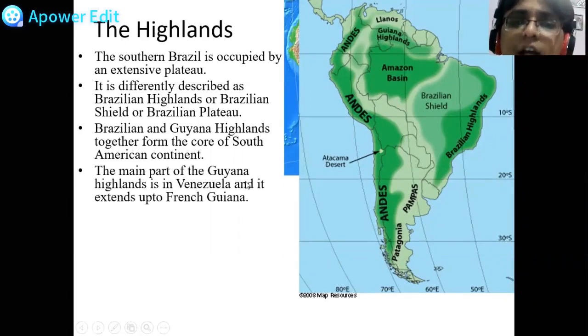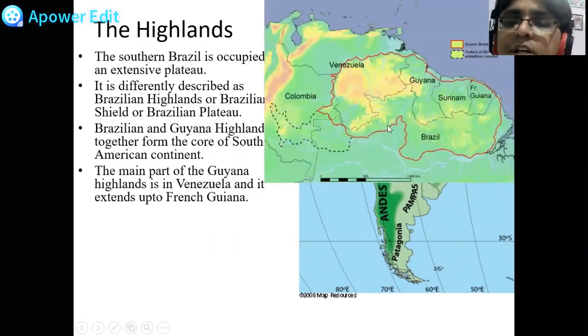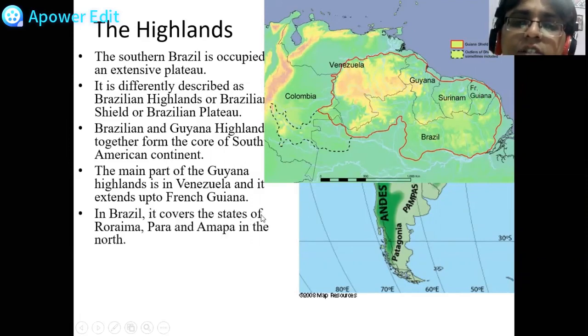The main part of the Guyana highlands covers the country of Venezuela and goes up to French Guyana. So you can see here in this map, this is the Guyana Highlands, which covers the north part of Brazil, almost the whole country of Venezuela, more than half of the country is covered by it, Guyana, Suriname, and French Guyana. So it starts from Venezuela and ends in French Guyana. In Brazil, it covers the states of Roraima, Para, and Amapá.